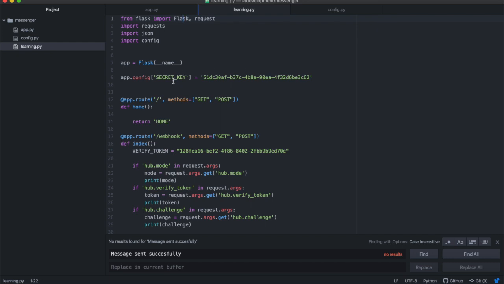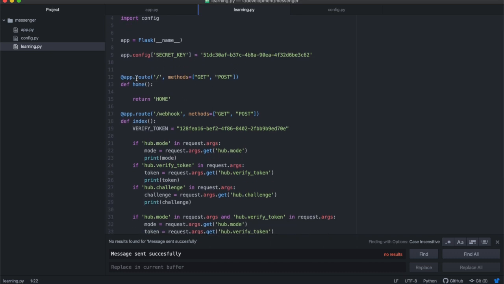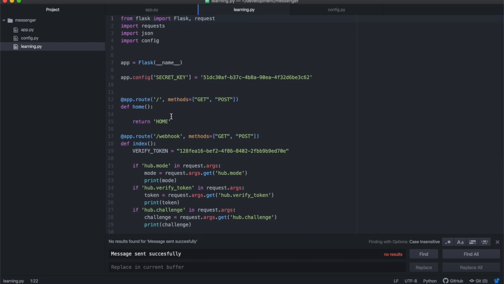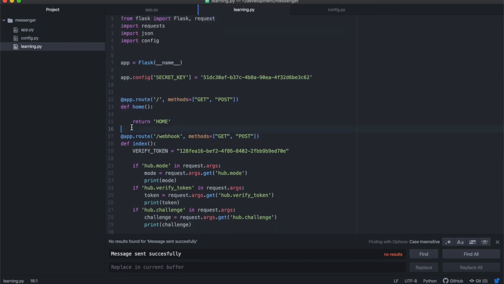All right. Then once you've done that, app config secret key, we're going to create a simple route. We just want a backslash, there's nothing on there, and the methods are get and post, and then we'll just return the word home. We're going to simplify this a whole lot. We don't have any templates, we don't have any HTML in this, because we're going to be using this app as a webhook, so we don't need all of that. That's why you'll see we've only installed Flask and requests. And then the webhook route, we'll get to it, but for now let's just copy this.